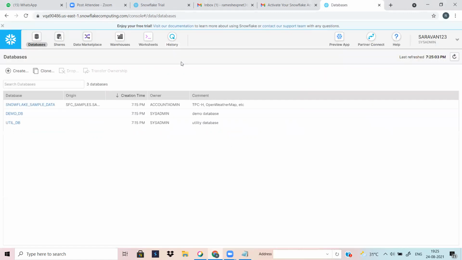What is the main significant advantage here? Computing and storage. The cost will be different based on that, and it is very low cost for your company. With Snowflake, you pay only for the services and resources you use and the queries you run, unlike Azure or some other cloud systems.